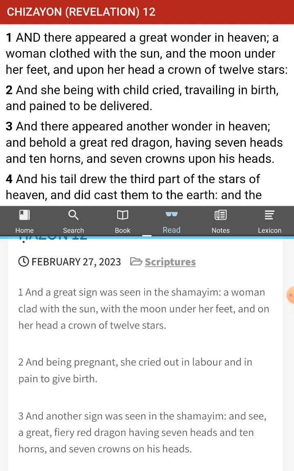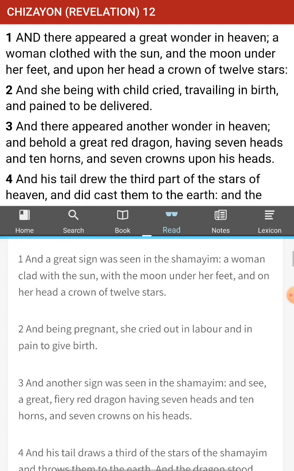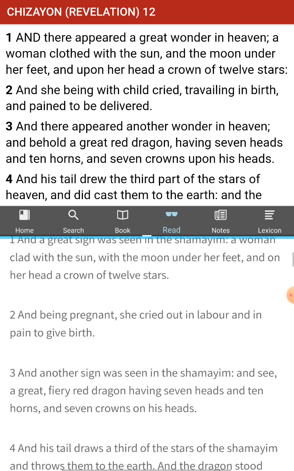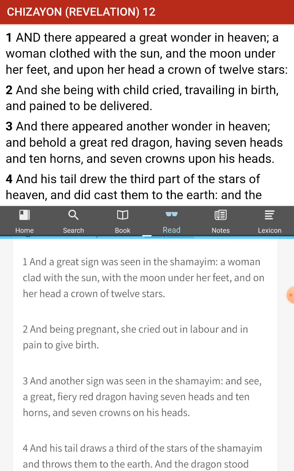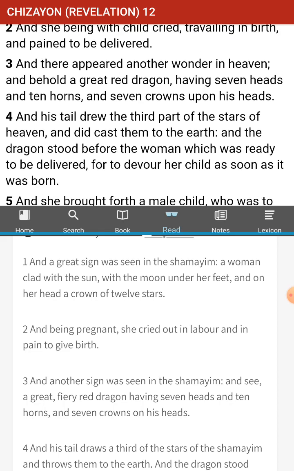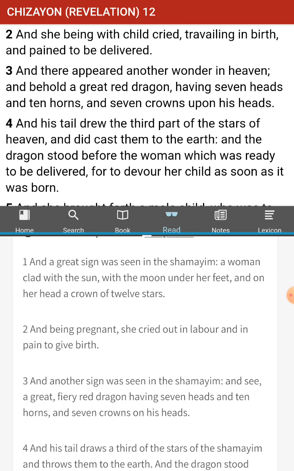So I'm guessing that she's super bright, like you're not going to be able to see her is what it looks like. And maybe some kind of metaphor. I mean, this whole thing is metaphoric for sure. But again, that doesn't stop us from speculating on what exactly it is or what this would look like. And what it looked like to John was a woman that was super bright, had the moon under her feet and 12 stars around her head.